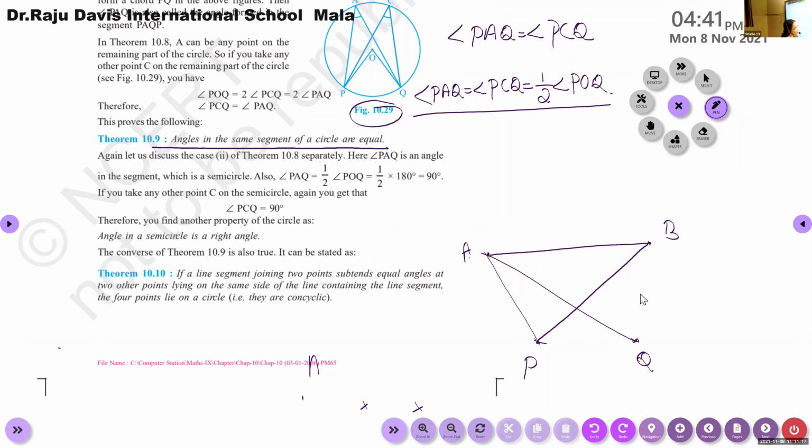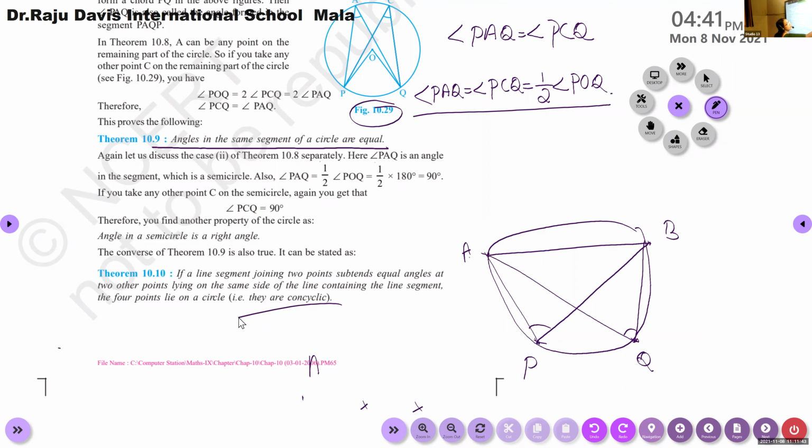Then A, B, P, Q, these 4 points are concyclic, or they lie on a circle. Clear that theorem? Concyclic means the points lie on a circle. Okay, clear?